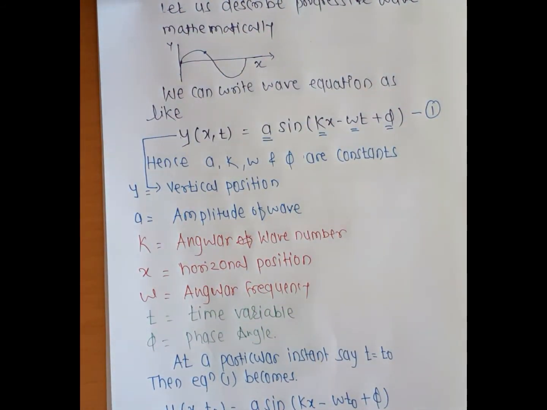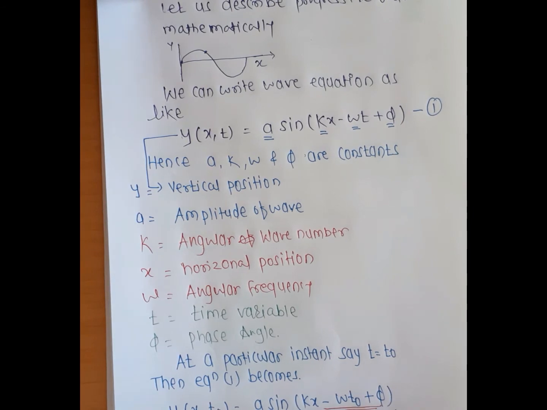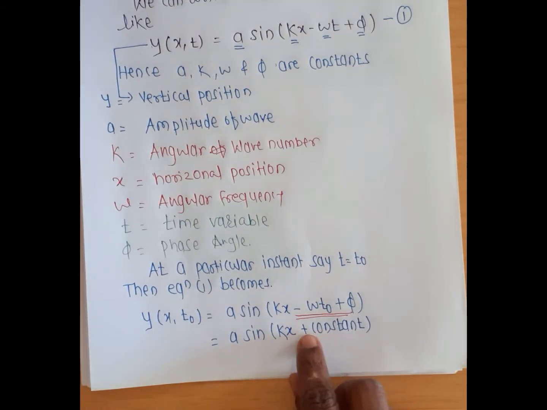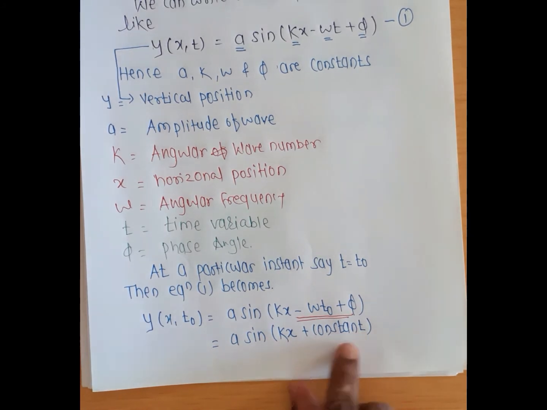So instead of all these terms, which terms? This total term, minus omega t plus phi, is a constant. That's why here I write kx plus constant.